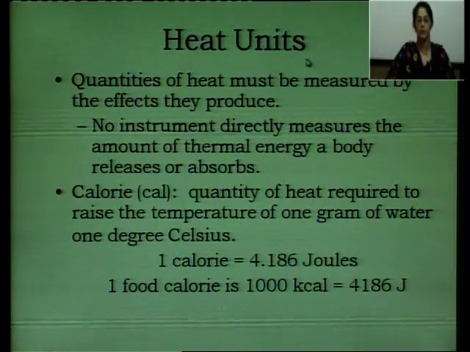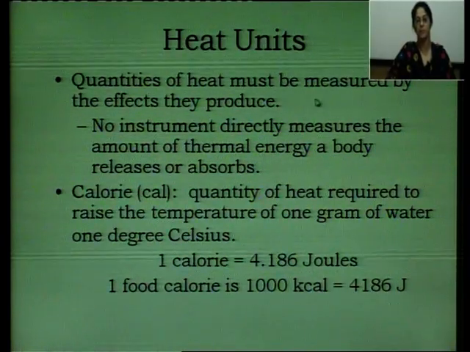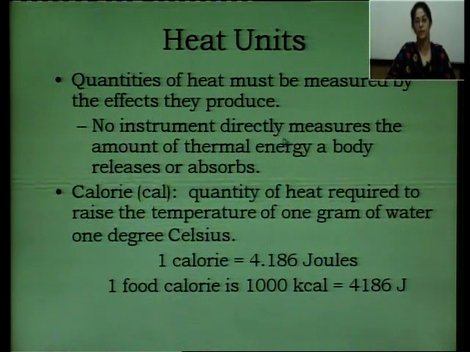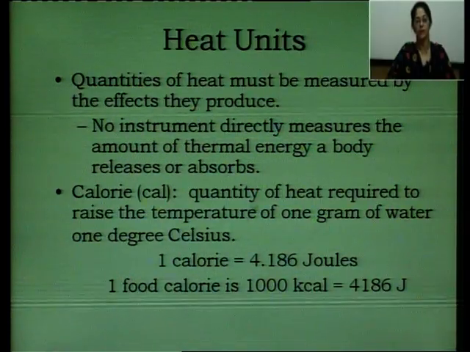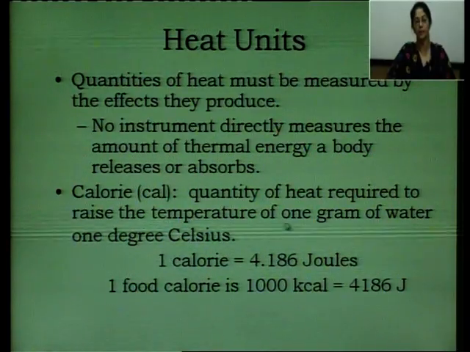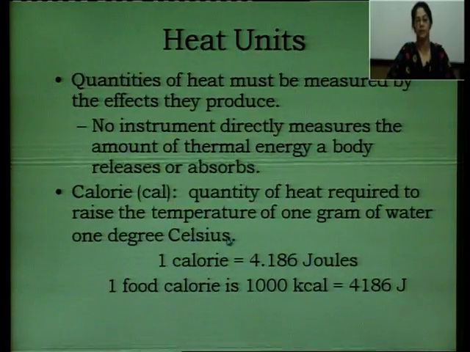Now next, let's see what are the different units of heat. Quantities of heat must be measured by the effect they produce. No instrument directly measures the amount of thermal energy a body releases or absorbs. A calorie is the quantity of heat required to raise the temperature of 1 gram of water by 1 degree centigrade or Celsius.